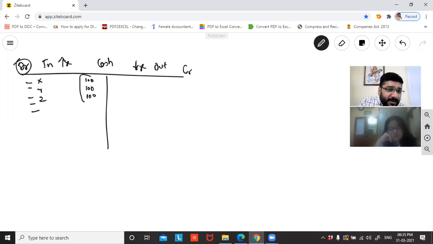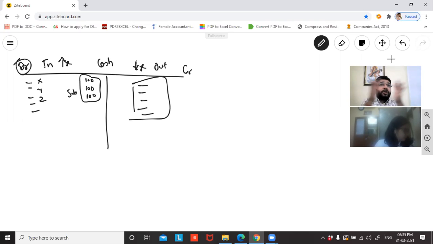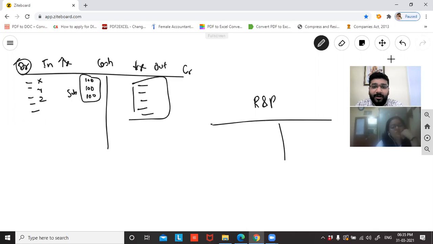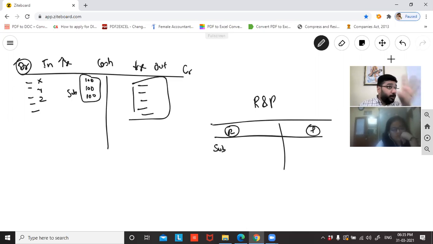So they said that you will summarize whatever there is in cash and bank. For example, this belongs to one category called subscription. Here, let's say you've paid rent. You'll summarize all the rent together. And then you'll prepare a receipts and payment account, which is exactly the same format as that of the cash account and bank account. The heading is receipt here. This is payment. So the total money that has come into the organization during the year, totally from subscription, is 300 rupees. See, here I have transaction wise 100, 100, 100. Here I have combined and written.